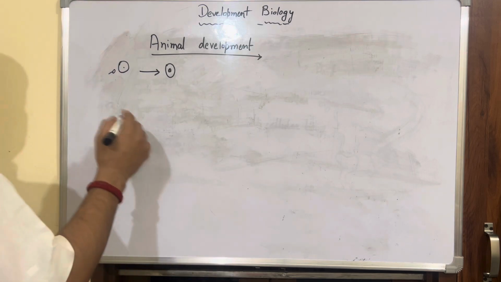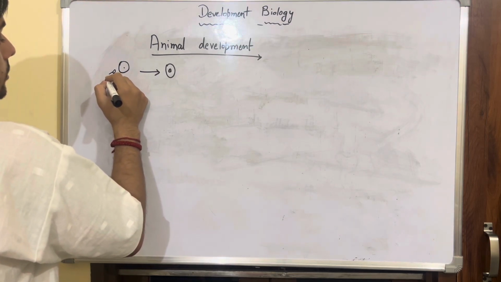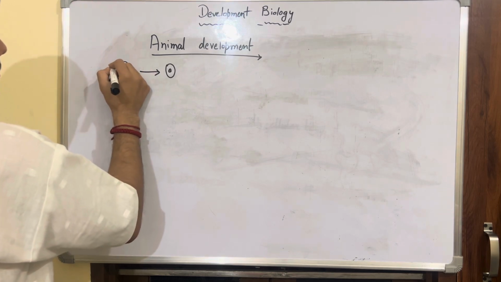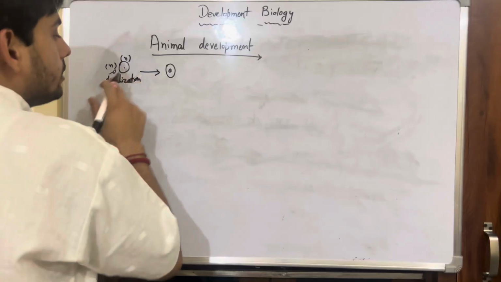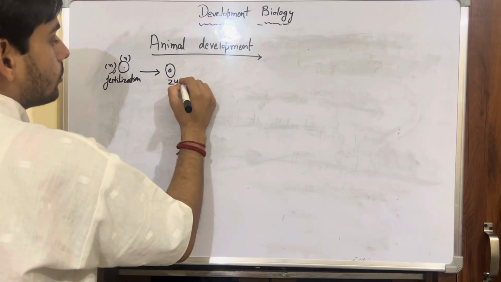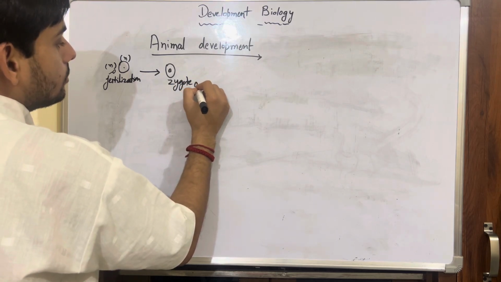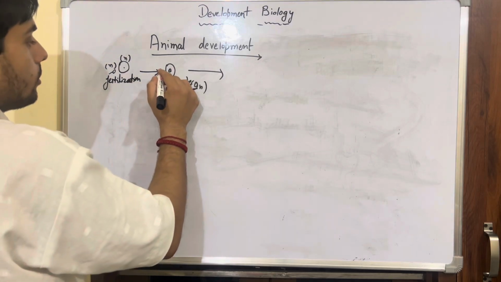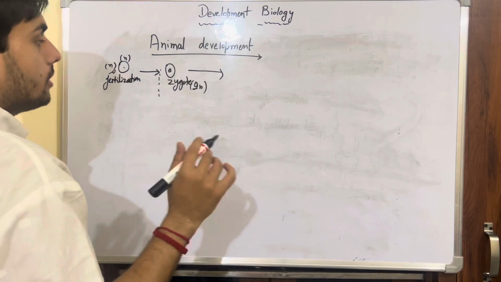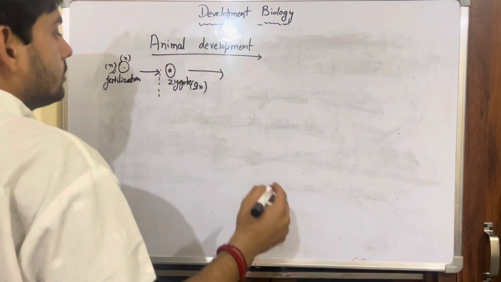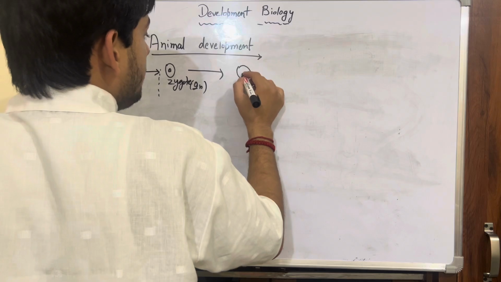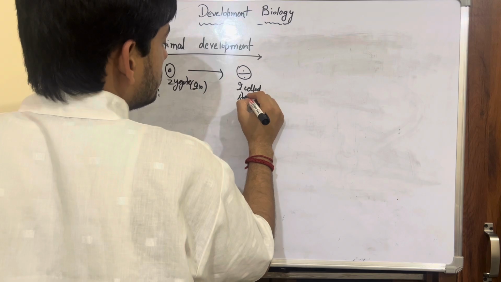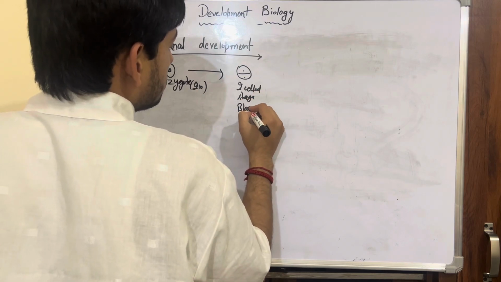Animal development starts with the fusion of gametes, or you can say this step is fertilization. This is N, this is also N. They will fuse and form the zygote, which is 2N. Now after the formation of the zygote, the development continues from one cell to more cells. This zygote will internally split and form a two-celled stage, also known as blastomere.